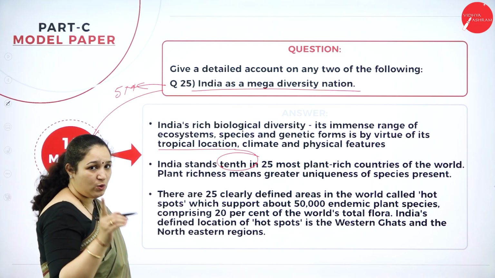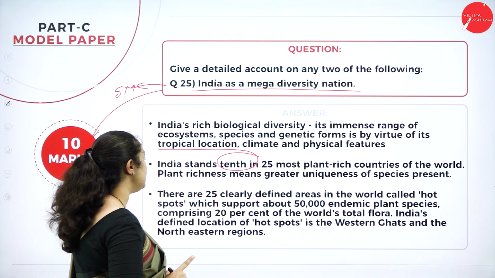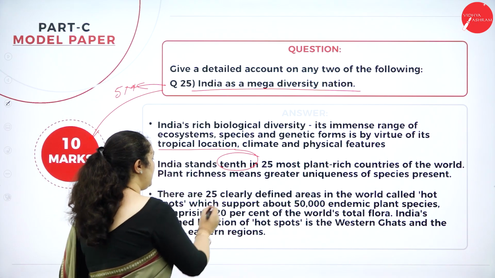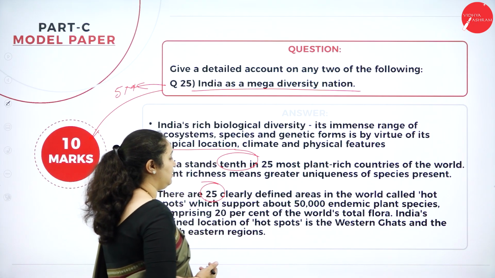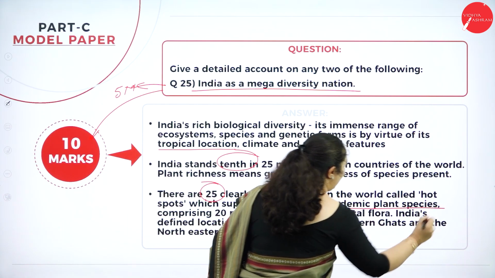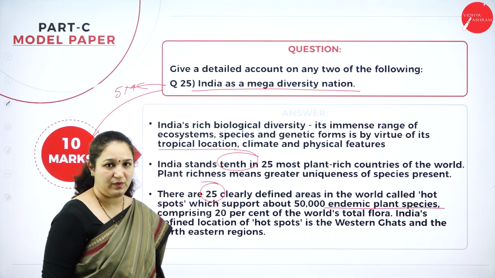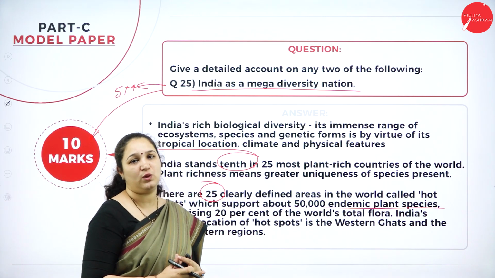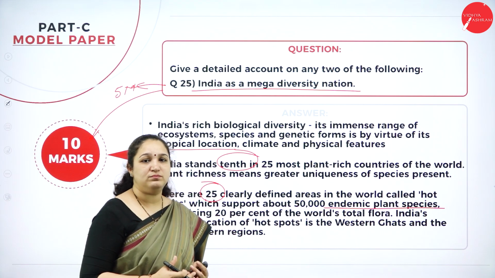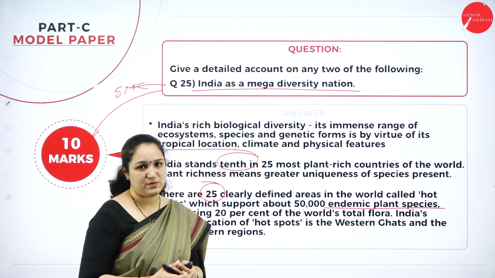Also, we are looking for one more important point: there are hotspots in which there are endemic species. What is an endemic species? It is found only in that particular region in the world. Then we call that species an endemic species.